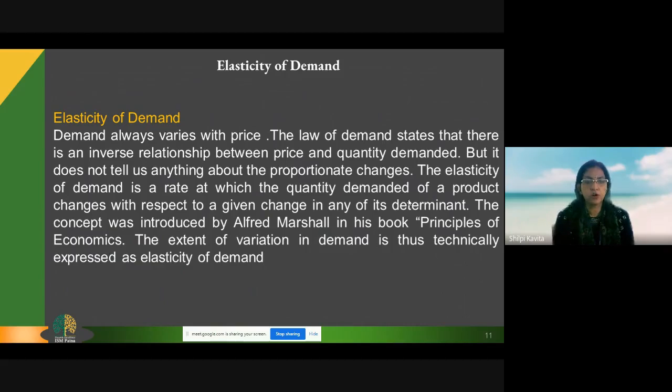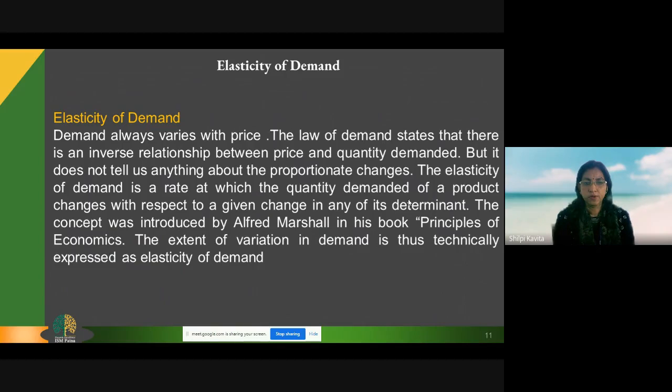We have studied a lot of determinants in series 2, the factors affecting demand, of which price was the most important. But apart from price, we have taken for easy calculation two more concepts, income and related goods.